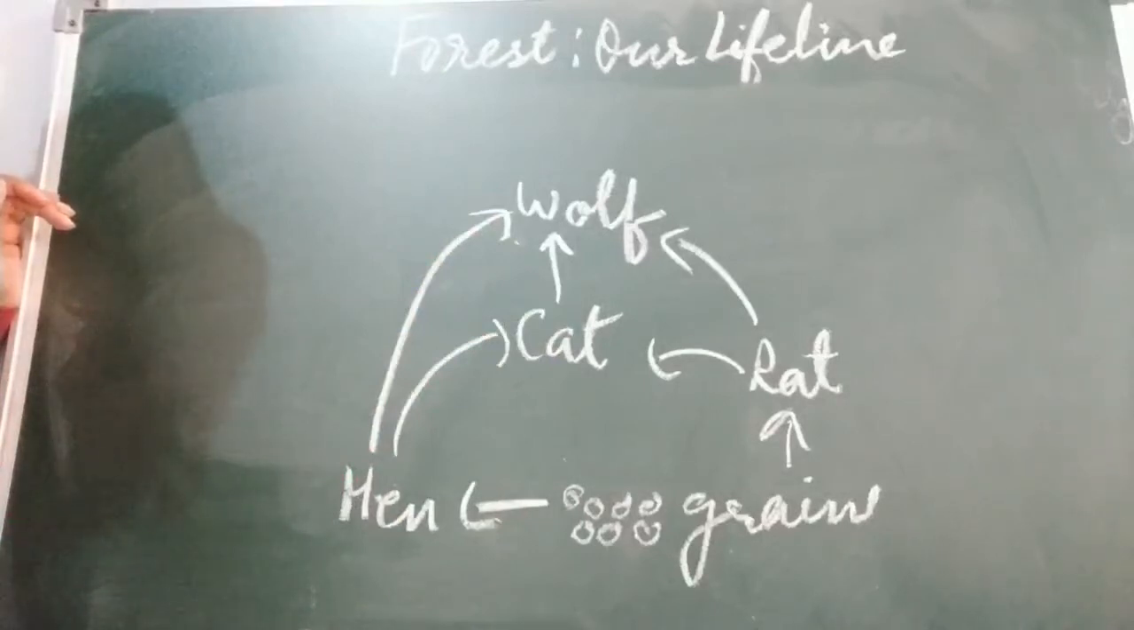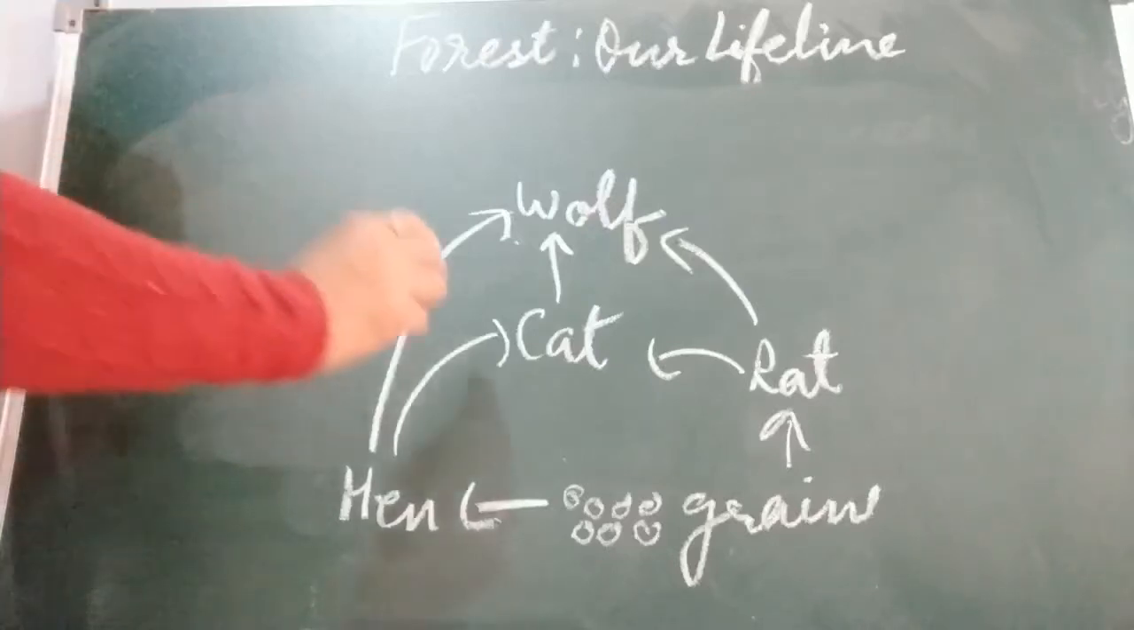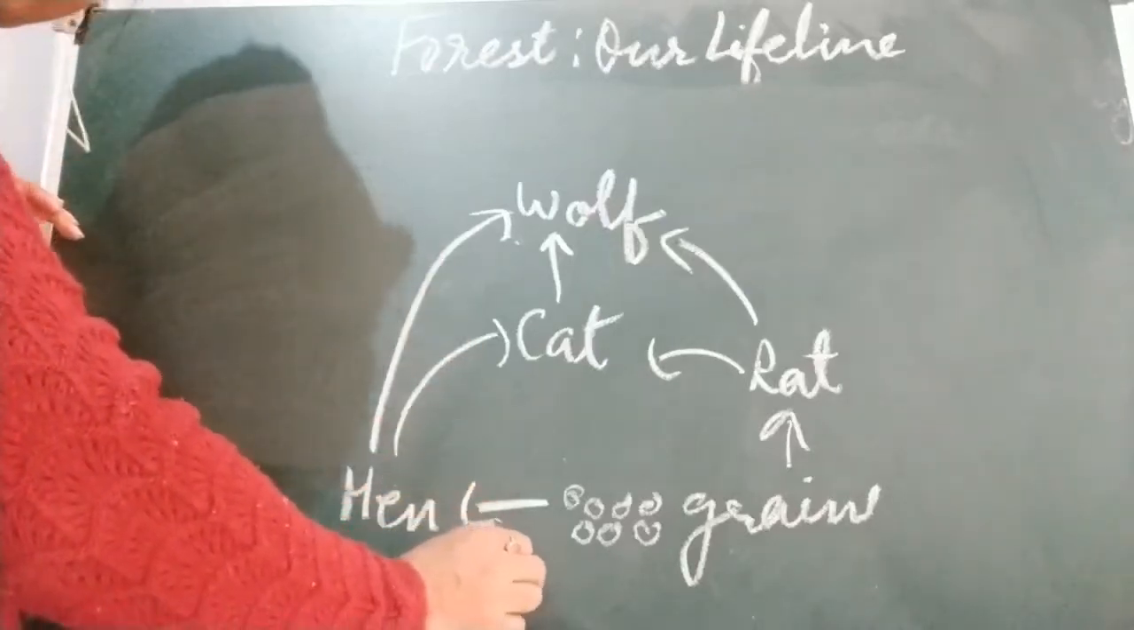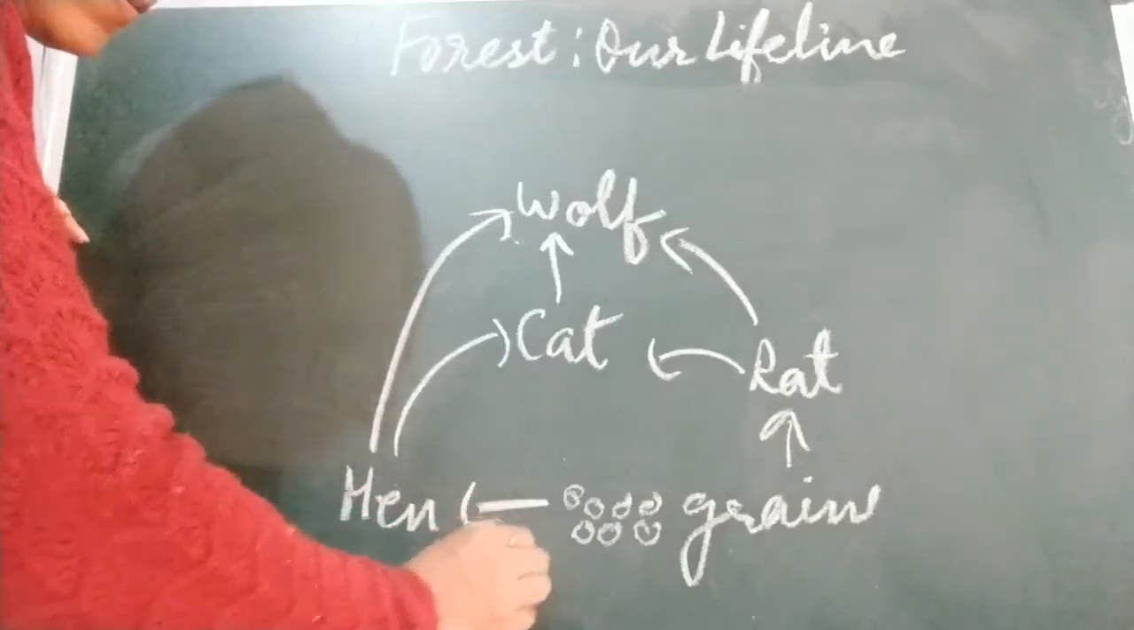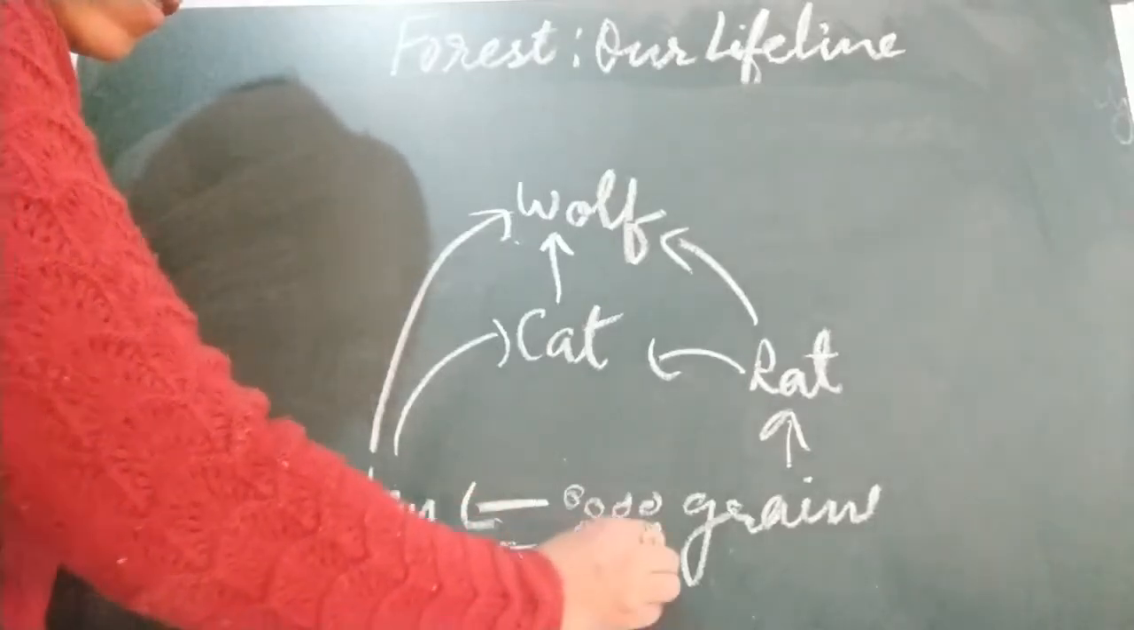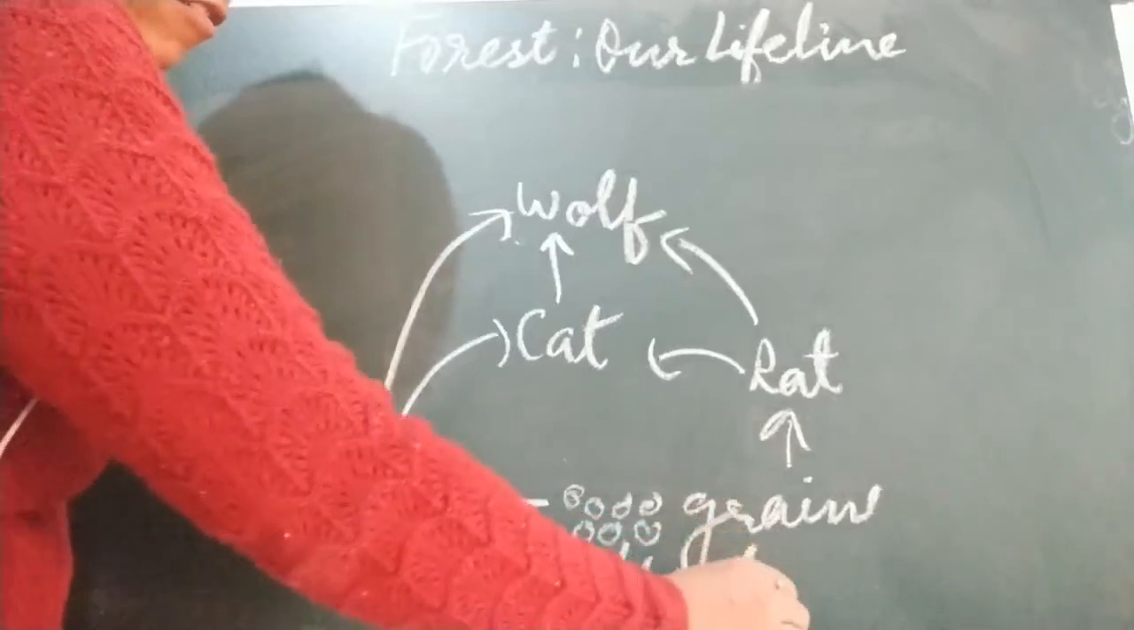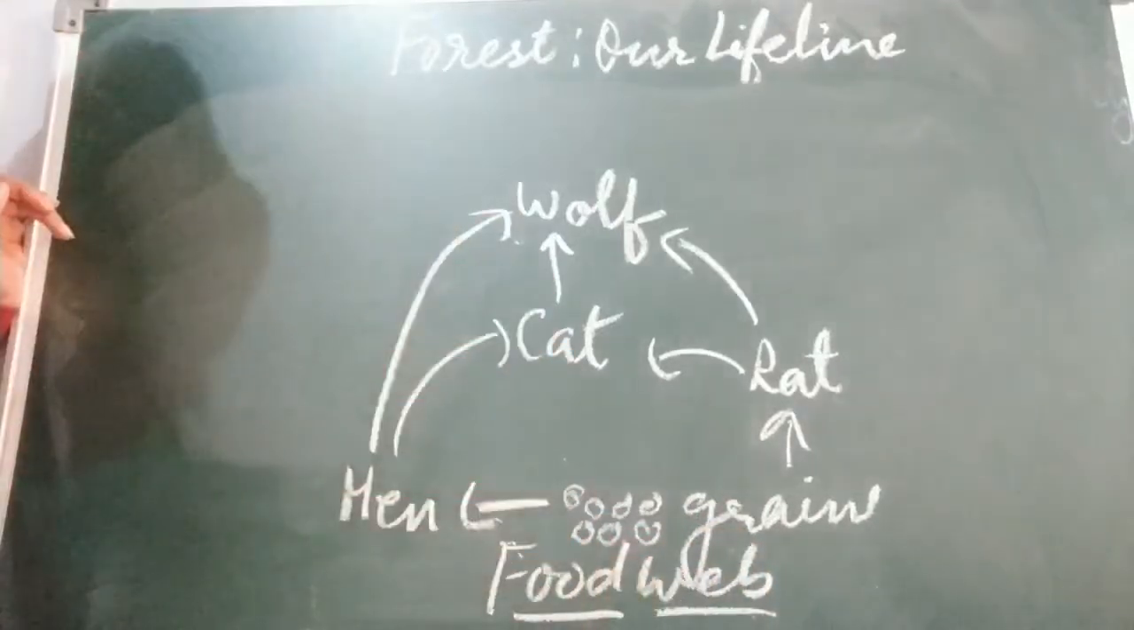There also exists a more complex representation of energy flow in nature, which is called food web. So this is a kind of food web. Food web. Okay. As it appears like a web that a spider spins, we are also a part of a food web.